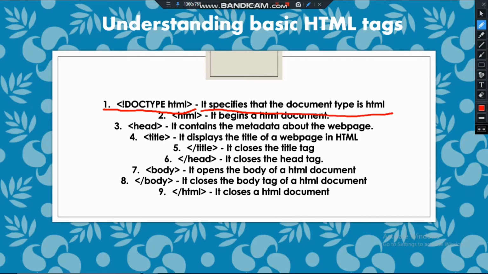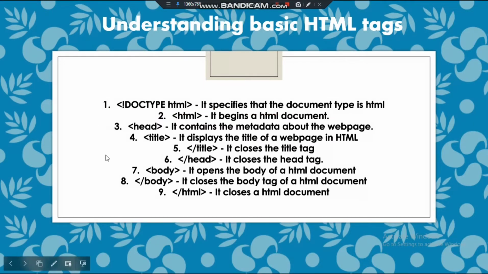So first of all, let me tell you that all these tags are given in order. Not that whichever letter comes first will be displayed first. I want to say that in order to create a website, first you need to type this tag, doc type HTML. Okay, this exclamation mark, then this doc type HTML, and these angle brackets are important.